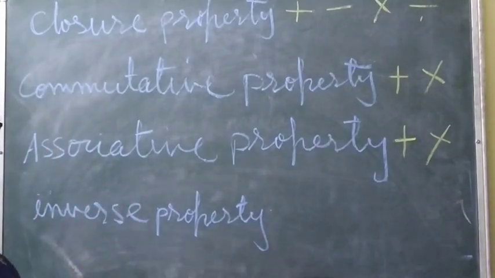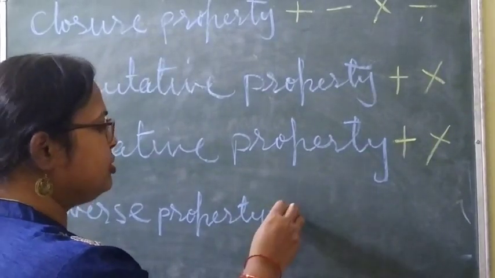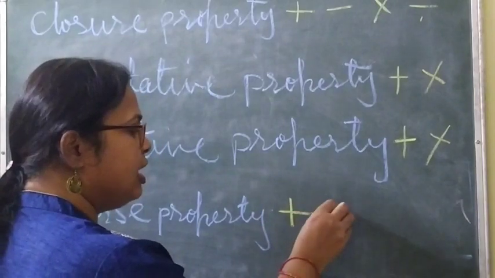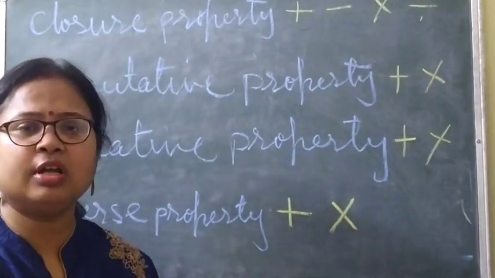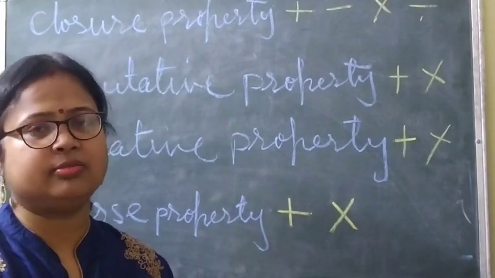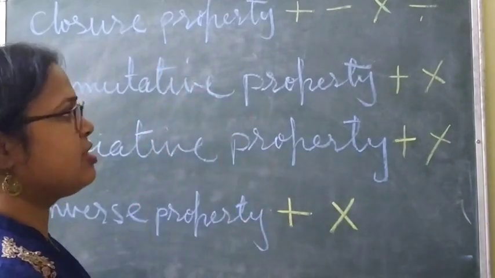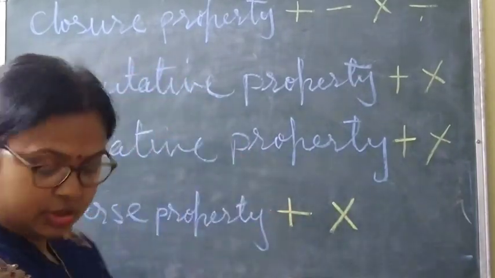Next is inverse property. The same thing with the inverse property also: it is applicable only for addition and multiplication, and it does not exist for subtraction and division. Okay, so let's study all this in detail. First I am going to discuss the closure property.